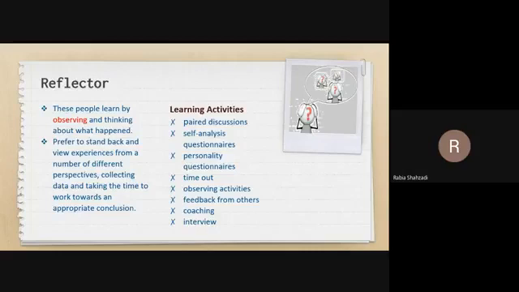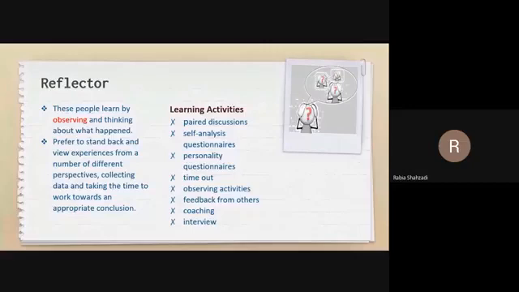So what are the learning activities that they need to learn something? Peer discussion, obviously one-to-one discussion, so that they have different points of view related to different situations. Self-analysis questionnaires. Why? Because they learn by observing things. If they have a self-analysis questionnaire, they will be pretty interested in these kinds of things, and they will have more experience and more information related to that particular situation. Observing activities, feedback from others, and coaching interviews are the learning activities that actually help them to learn something new.